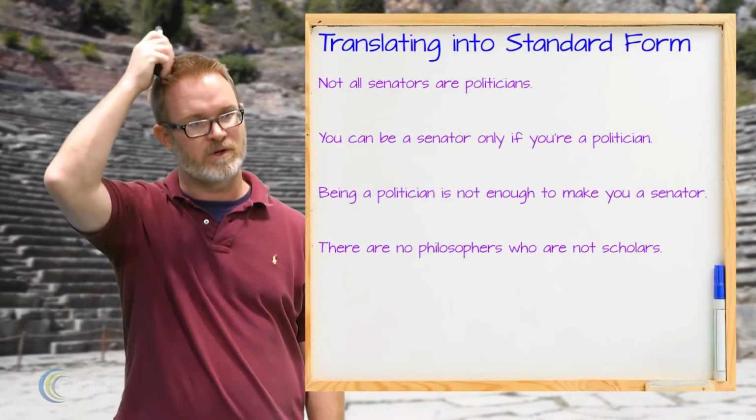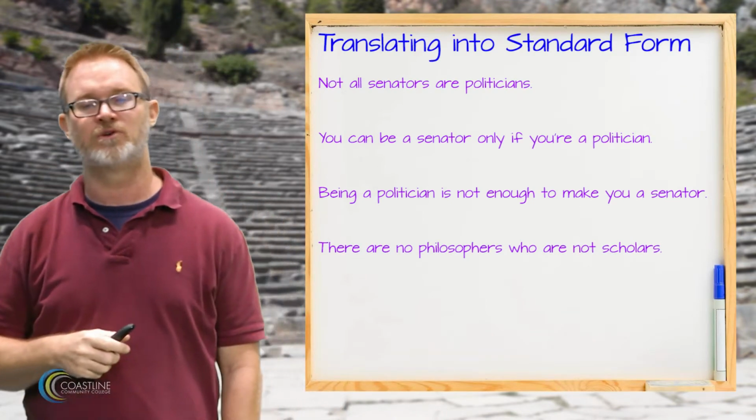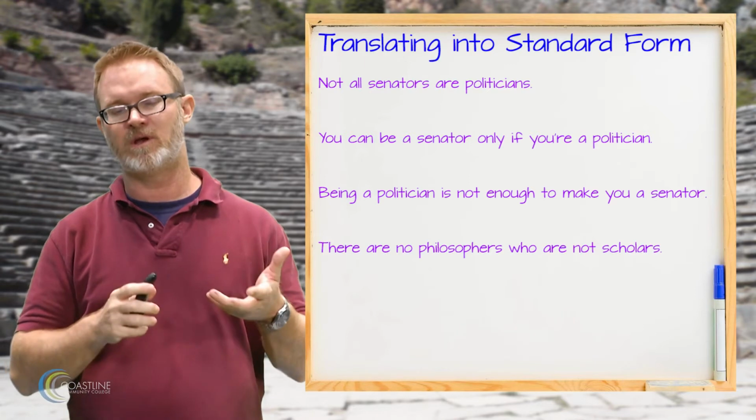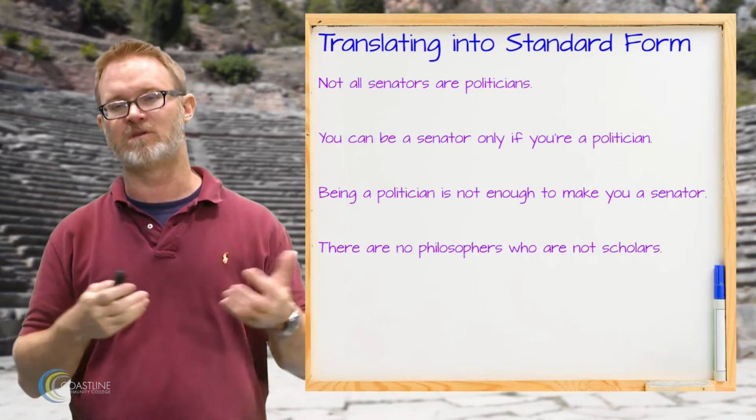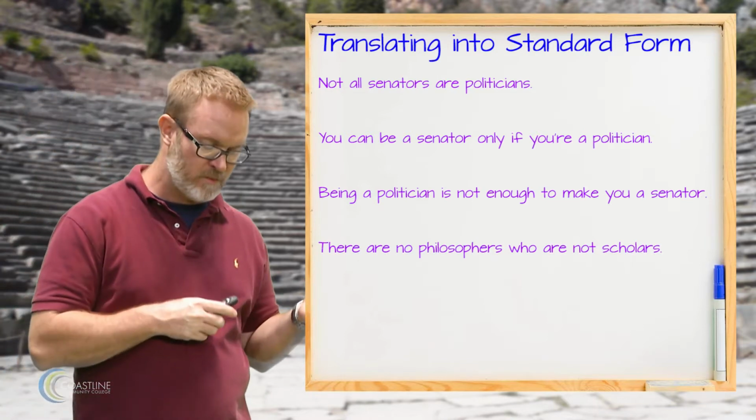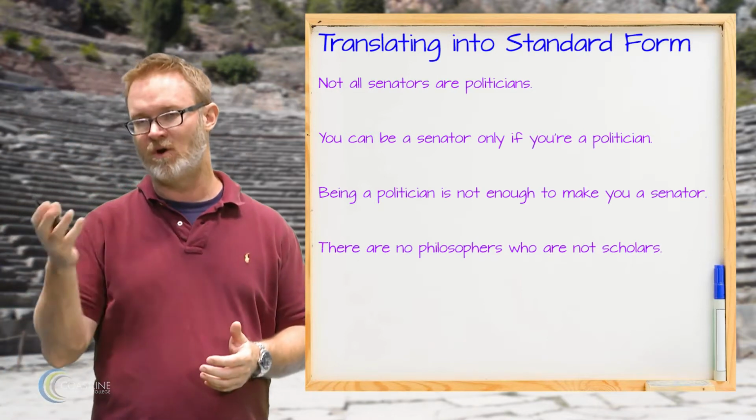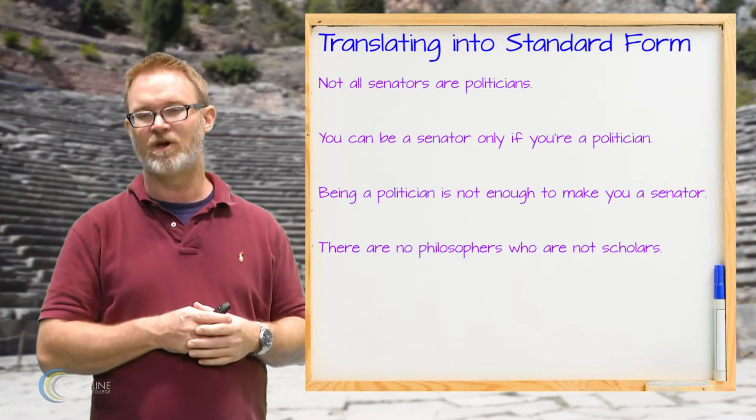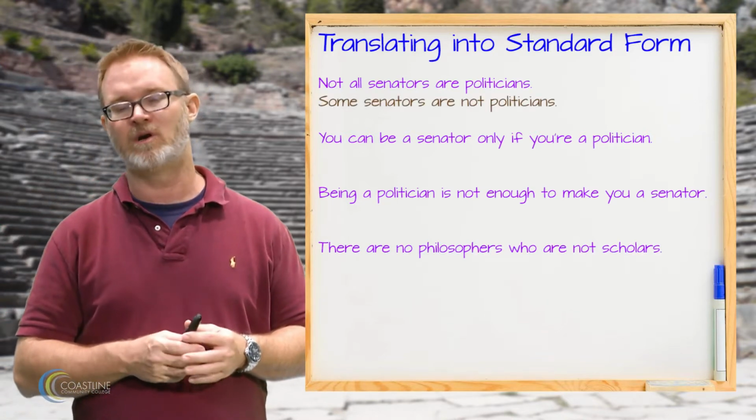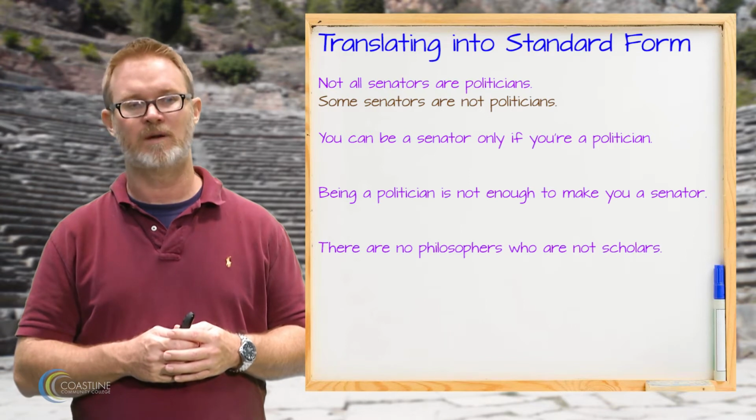So let's look, for example, at the claim, not all senators are politicians, okay? So a claim like this, you see straight away that senators and politicians appear to be the terms, right? And again, if you think about a claim that says something like not all, it looks kind of like an O claim. So this is actually going to translate as some senators are not politicians, okay?